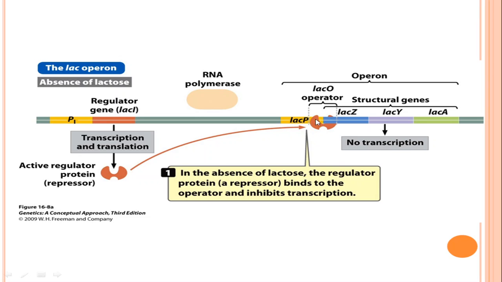As the operator and promoter regions have overlapping sequences and the operator is occupied by the regulatory protein, RNA polymerase cannot bind to the promoter, so no transcription of the structural genes takes place, which is not required. Why? Because lactose is absent. So in the absence of lactose, the regulatory protein binds with the operator and inhibits transcription.